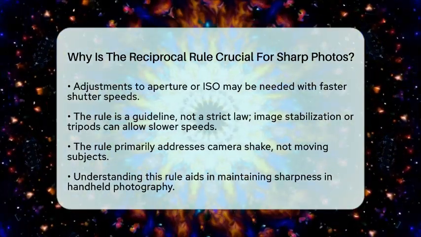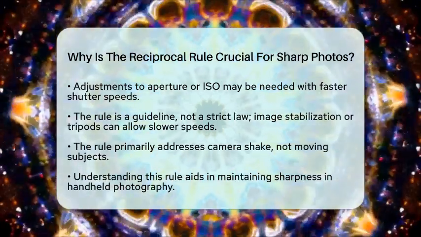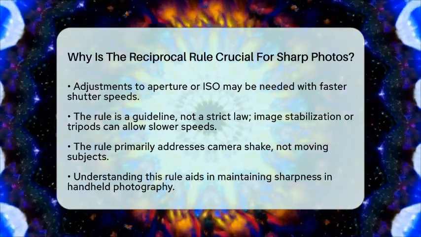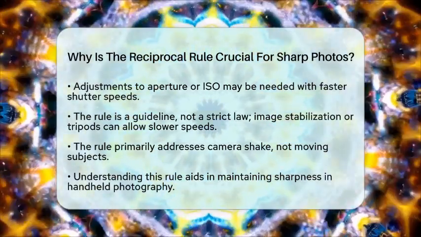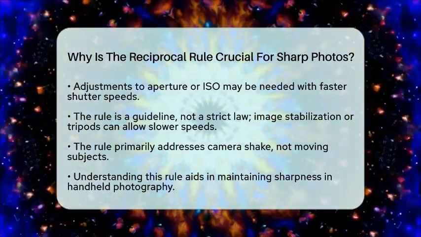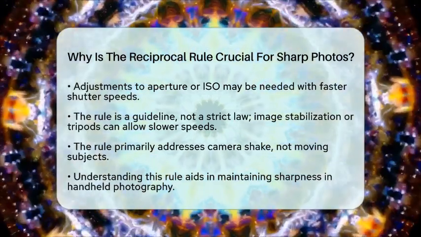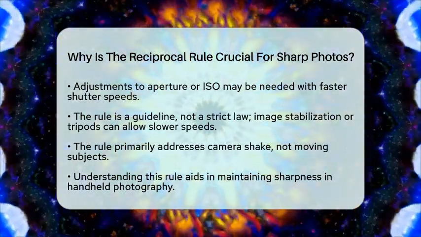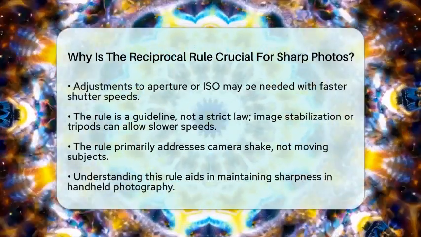Understanding the reciprocal rule is essential for balancing shutter speed with focal length. This knowledge helps you maintain sharpness in handheld photography, especially when using longer lenses. By applying this rule, you can make informed choices about shutter speed to avoid blur and ensure clearer, more detailed images.